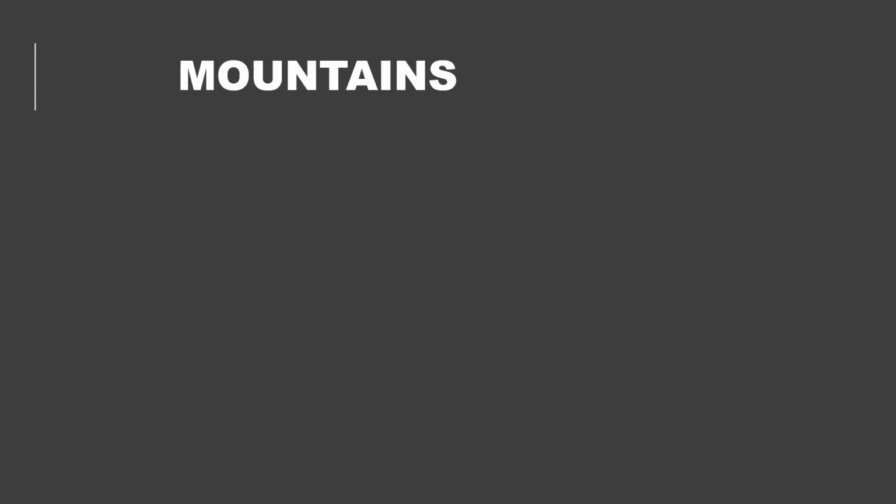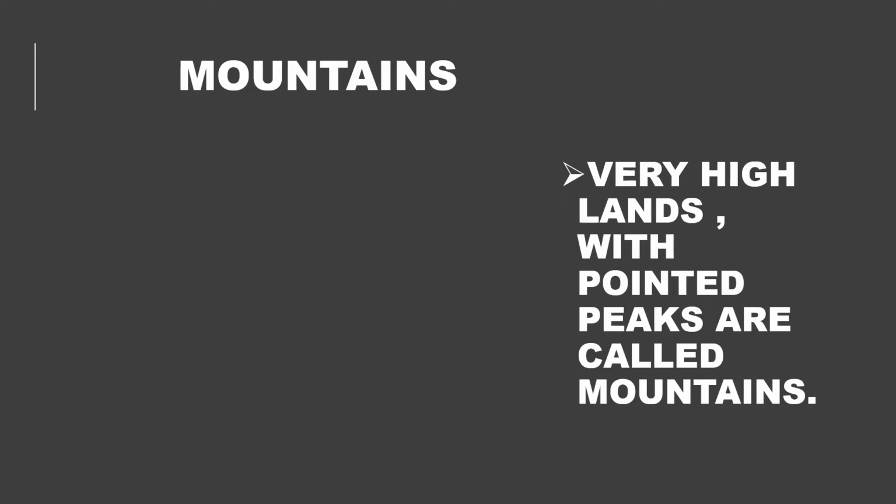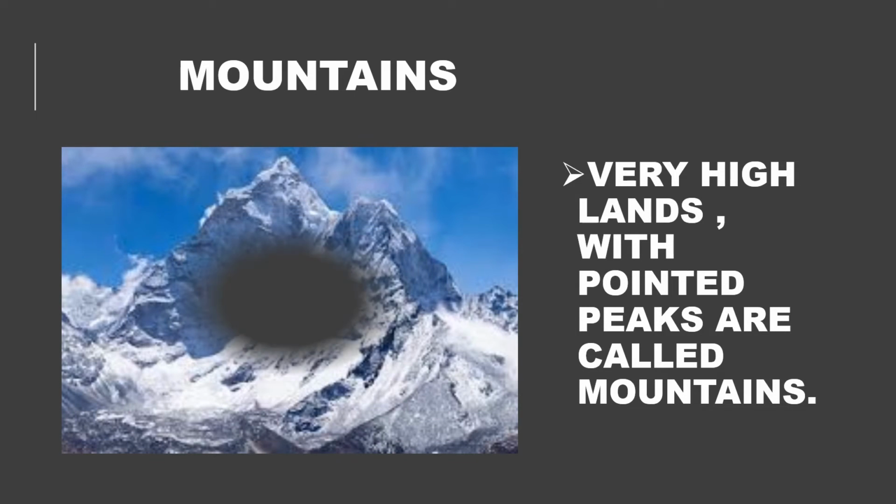And what is a mountain? Very high land with pointed peaks is called a mountain. One is hills and the other is mountains. Pointed means like when you sharpen your pencil with a sharpener, your pencil becomes pointed.